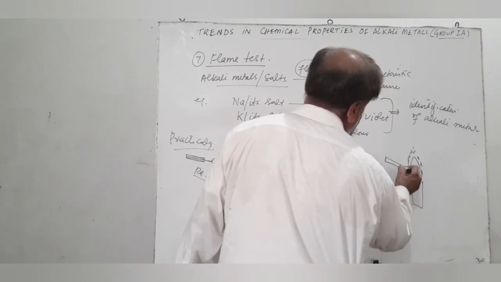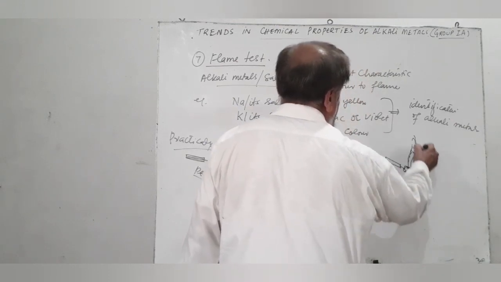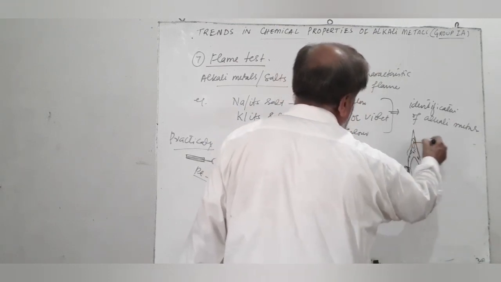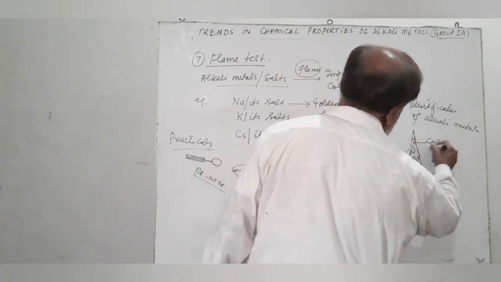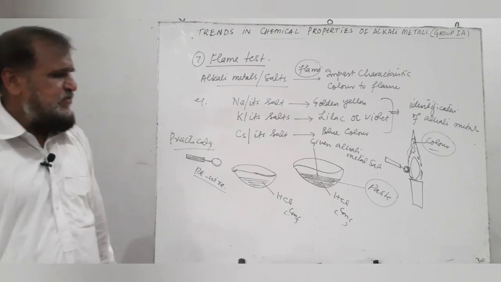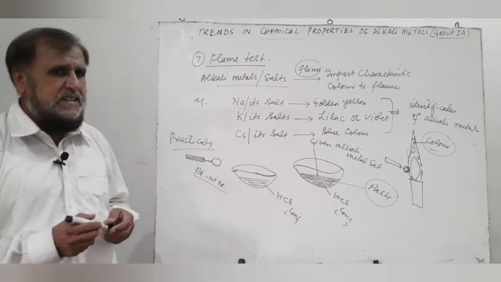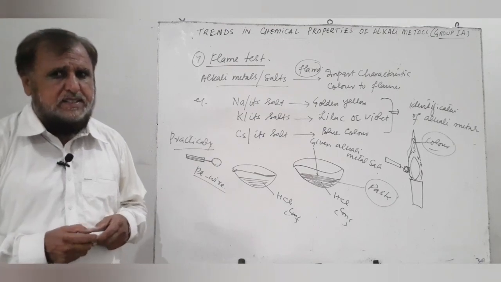We heat the compound taken on the platinum wire in the flame so that it imparts a color to the flame. A color will be given to the flame, and from this color we identify the element. Therefore the flame test is an important test to identify elements like sodium, potassium or cesium.